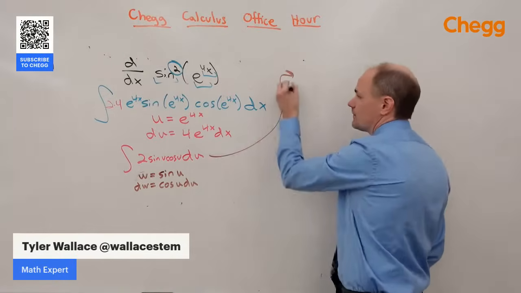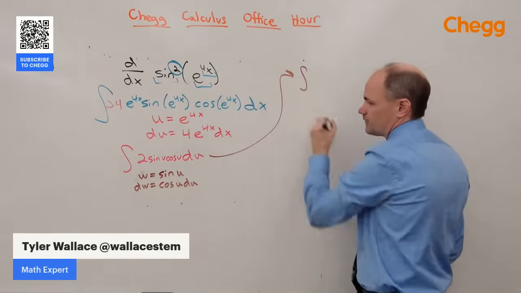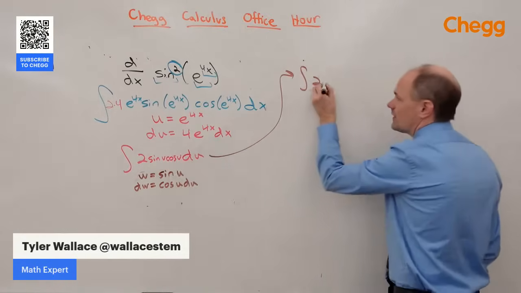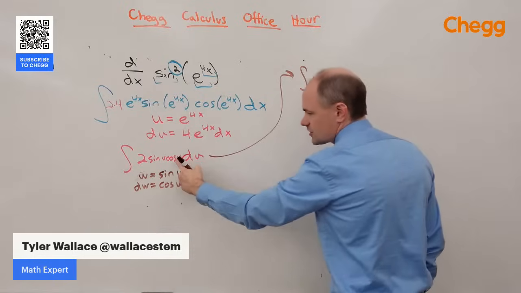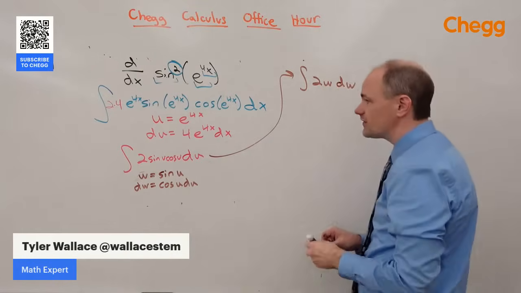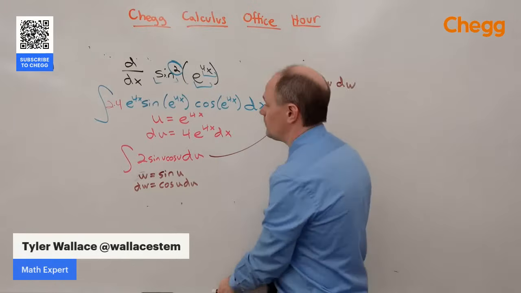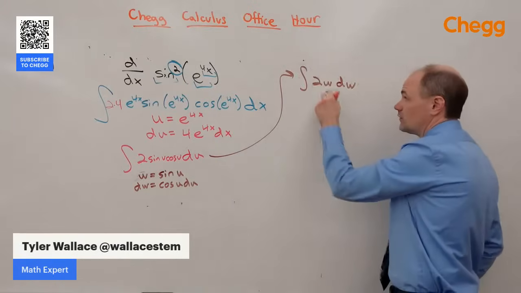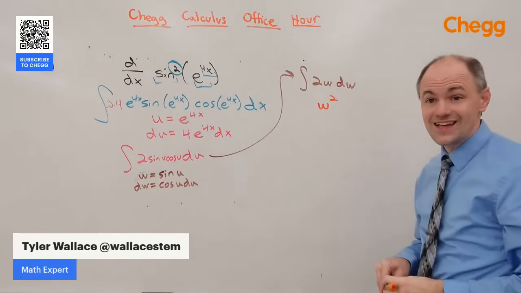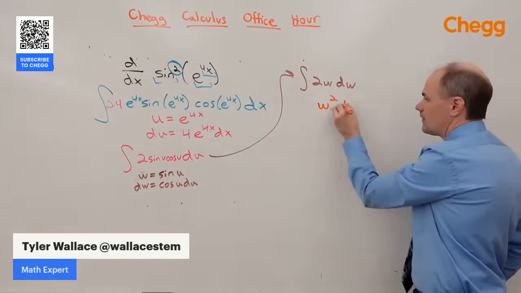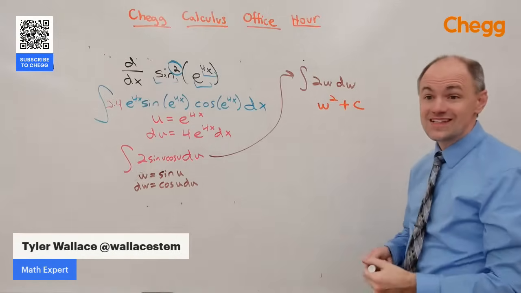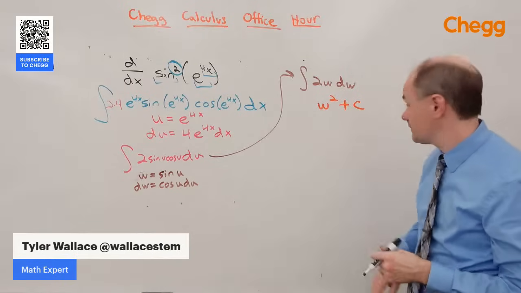When we do that, we end up with 2 times the sine, that's my w, times the cosine u du, all of that becomes dw. And now I've got an integral that we should be able to solve. We can increase the exponent by 1, divide by the new exponent. It's nice, it's just w squared plus a constant. And now I just have to work backwards to get to my solution.